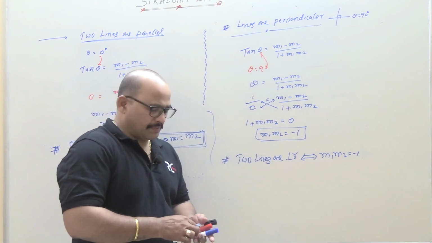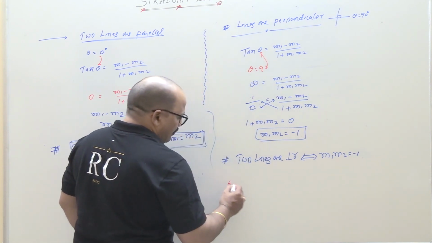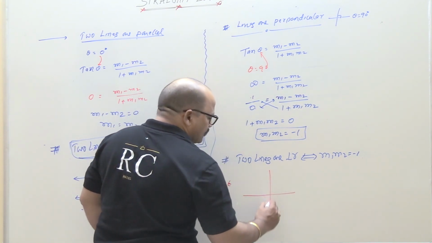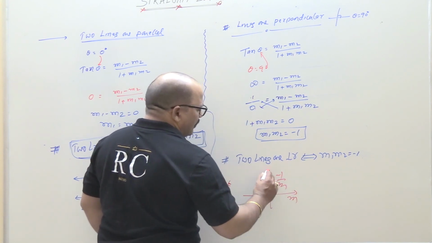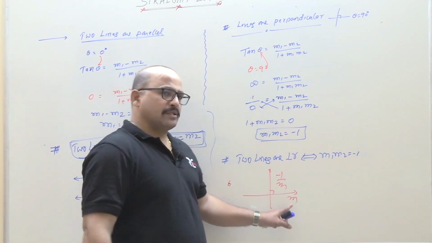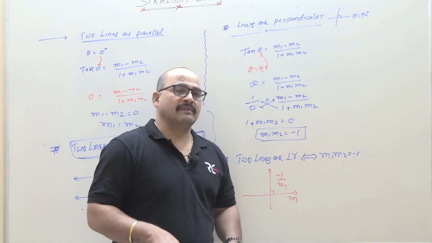Now I am giving an example, students. Example 1: for example, this line's slope is m, and this line's slope is minus 1 by m. They are perpendicular. This line's slope is m; take the reciprocal and change the sign.